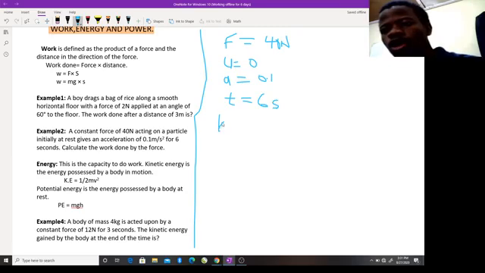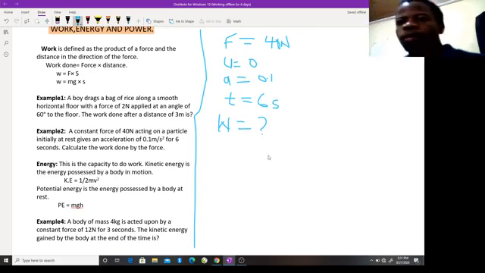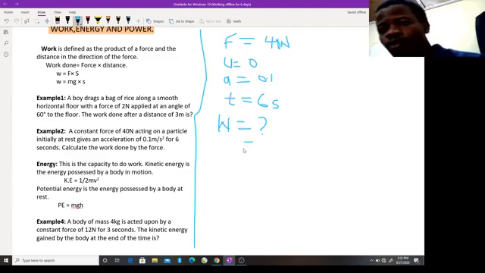Now the question posed is, calculate the work done by the body. Work done is equal to what? Unknown. But we know that work is always force times distance. And we know that this is equal to force times distance, S. Isn't it?